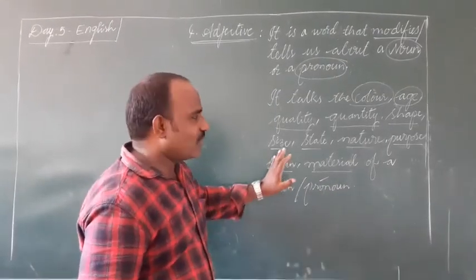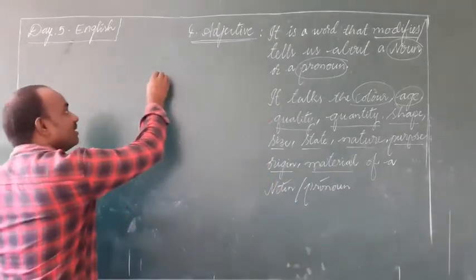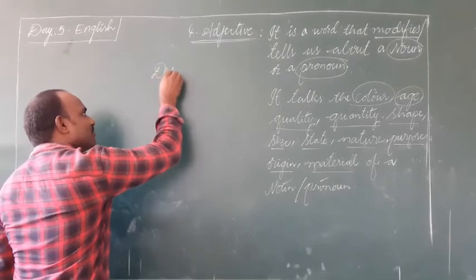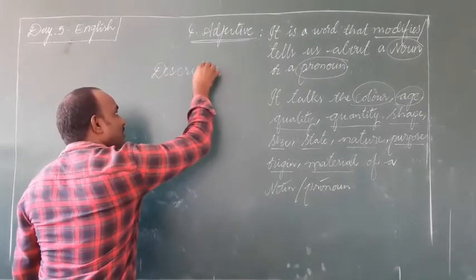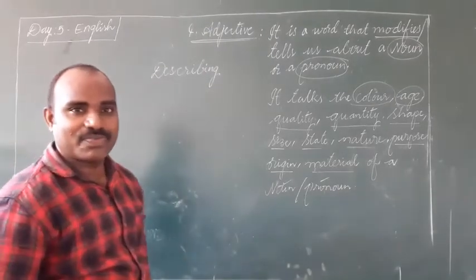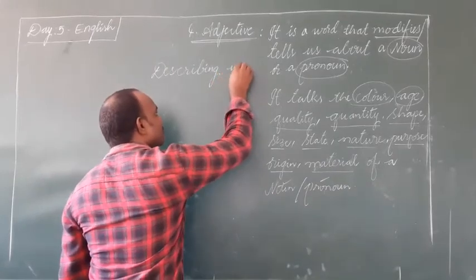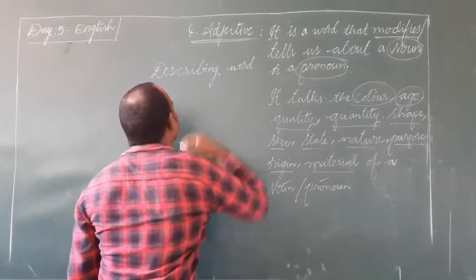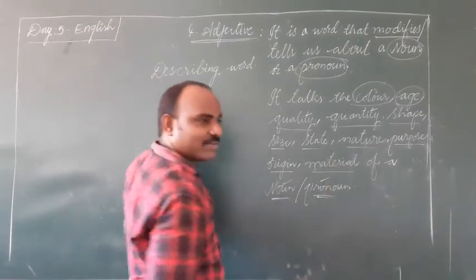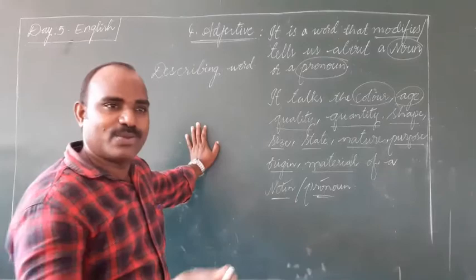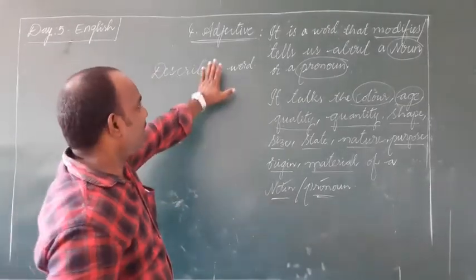Do you understand? So that's why we can simply call adjective a describing word. See, it describes nouns and pronouns. They tell us what kind of noun it is.